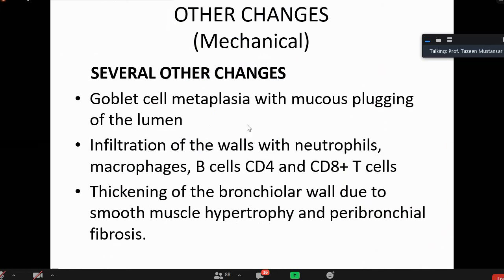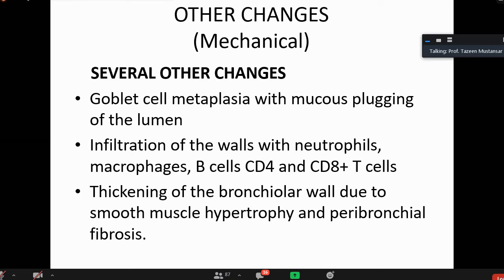Besides this, goblet cell metaplasia with mucus plugging of the lumen occurs. These goblet cells are not present in the bronchioles or small airways, but rather they are present in the large bronchi and their divisions, but not in the bronchioles. But here there will be metaplasia.